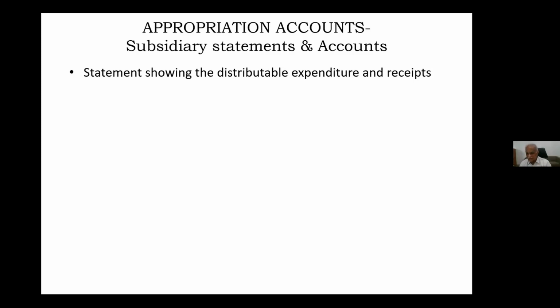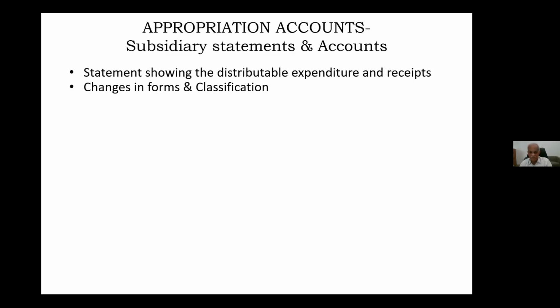So that statement we will be using them on pro forma basis in our P&L account and other statements wherever we have to take distributable expenditure and distributable receipts. There we will be utilizing this particular information. This is one. Then similarly, second one is changes in forms and classification.